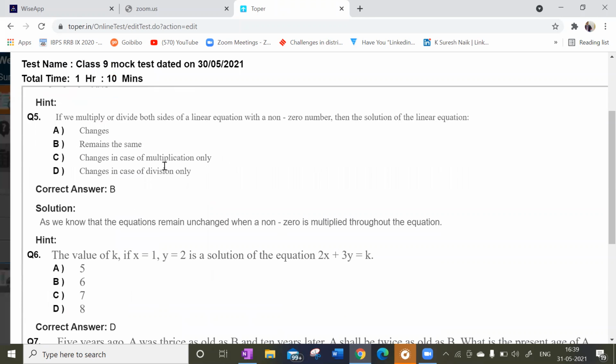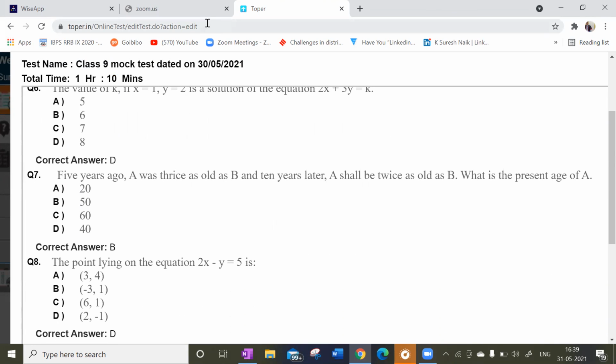Sir, can I say something? Talk loudly. But in this question, we can point, but how can we find the equations? Which one? Question number 8. I cannot hear you. Question number 8, sir. How can we equate this? How can we know that this point is lying on that? That is what I'm telling.